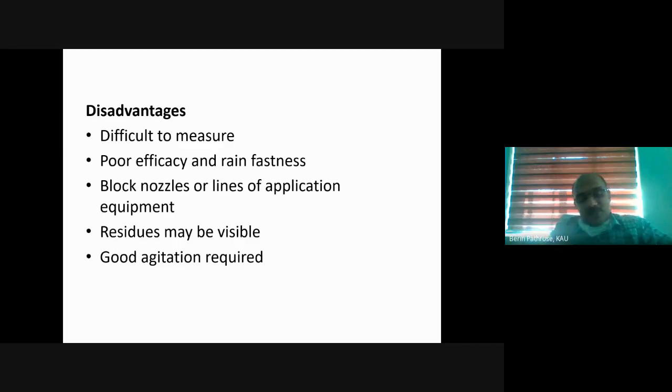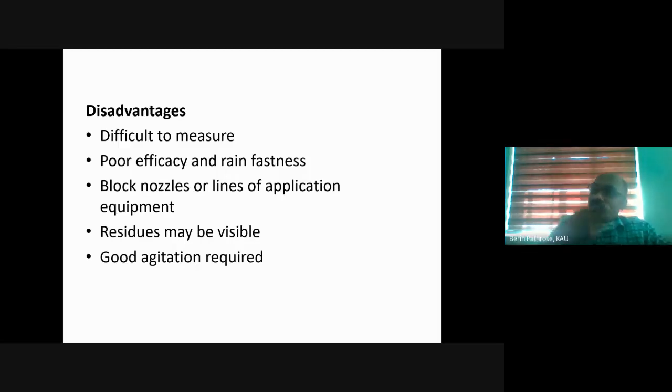So the residues may be visible, and though we may add dispersing agents to WP formulations, it still has the tendency to settle down after some time. It may settle down after 10 or 15 minutes, so frequent agitation is required.